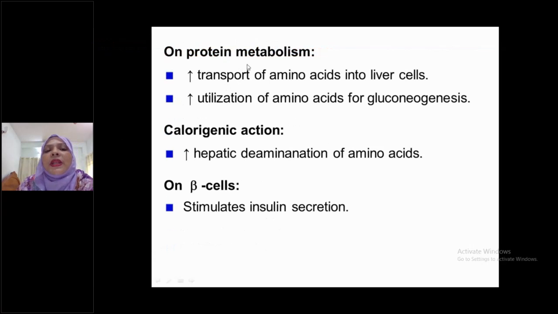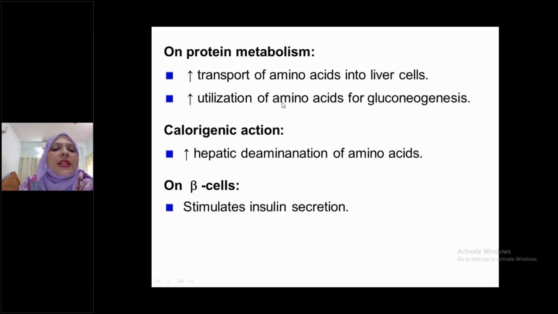Now, on protein metabolism. It increases transport of amino acid into the liver cell and increases utilization of amino acid for gluconeogenesis. Just now we said that glucagon always stimulates gluconeogenesis.